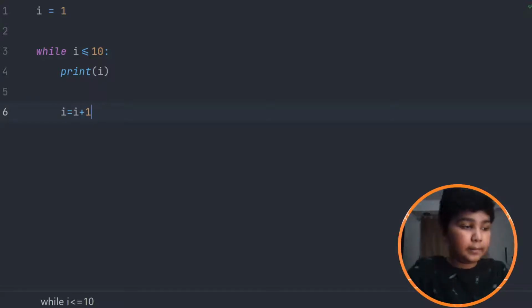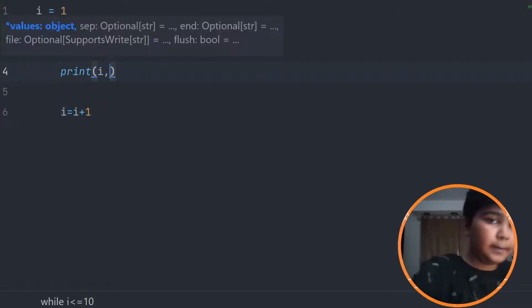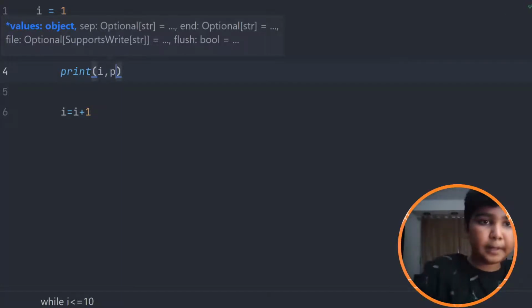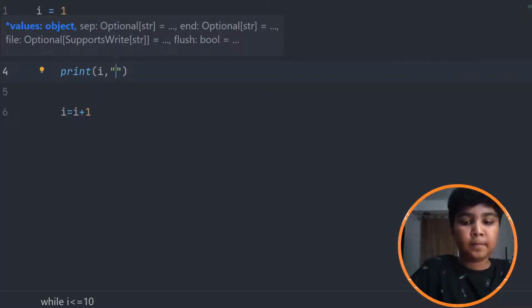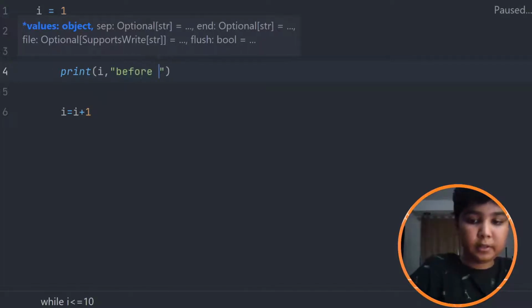Let's test it. Here let me write I comma. I'll explain the comma why later. I comma, and let me put before loop.